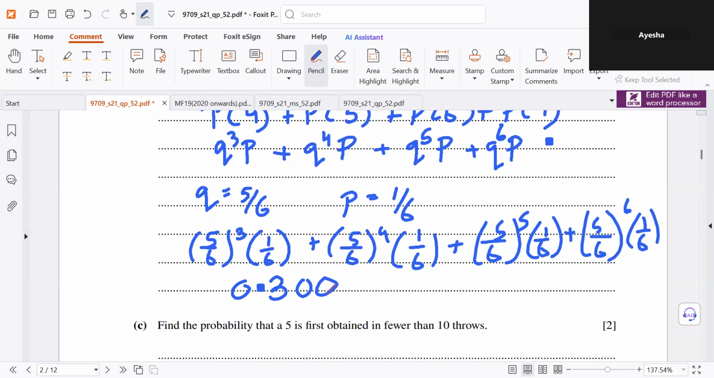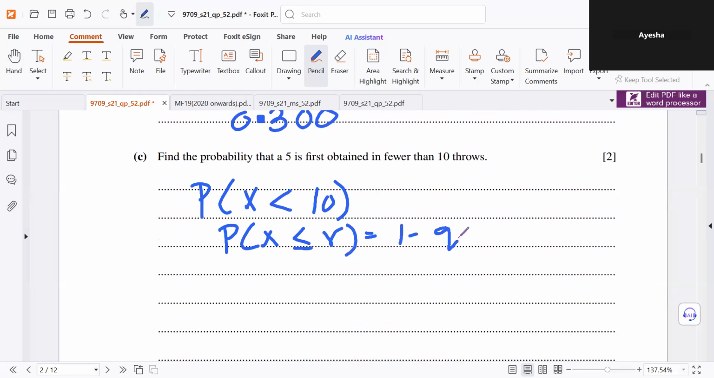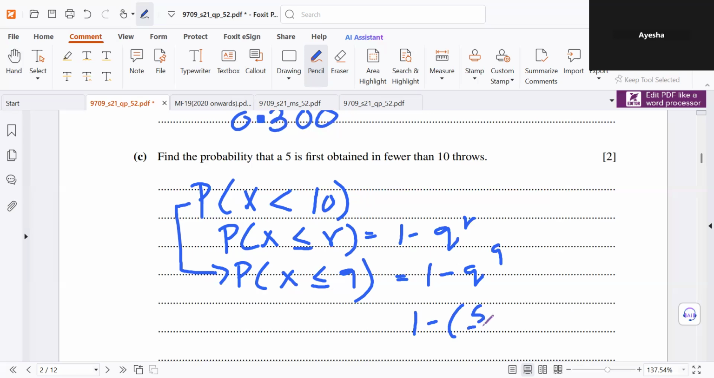Find the probability that a 5 is first obtained in fewer than 10 throws. So probability x is less than 10. The formula that we know is probability x is less than or equal to r is 1 minus q to the r. So we'll rewrite this as probability x is less than or equal to 9, which gives 1 minus q to the 9. And q is 5 over 6, which gives 0.806 after rounding.